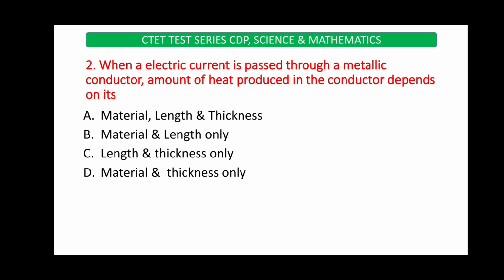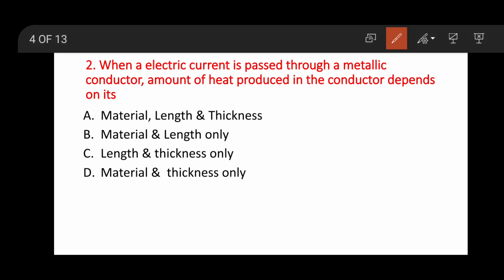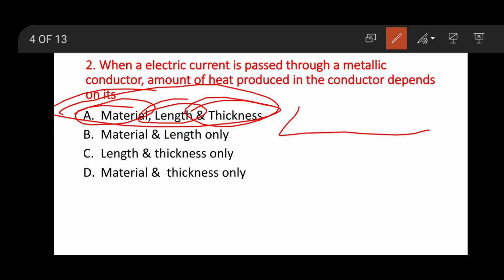Next question: when electric current is passed through a metallic conductor, the amount of heat produced in the conductor depends on its material, length and thickness. They gave material and length only, length and thickness only, material and thickness only. Here the electric current is passed through a metallic conductor. The amount of heat produced in the conductor depends on the material of the wire, length of the wire and thickness of the wire. So option A is the right answer.